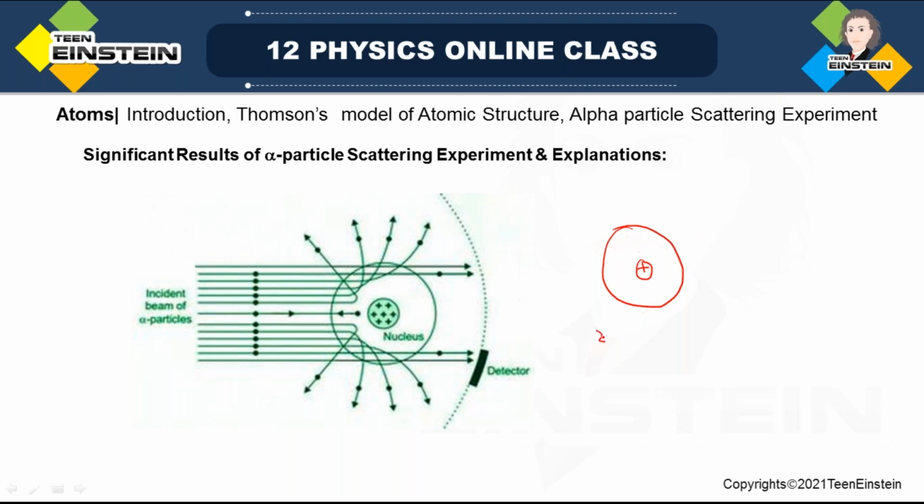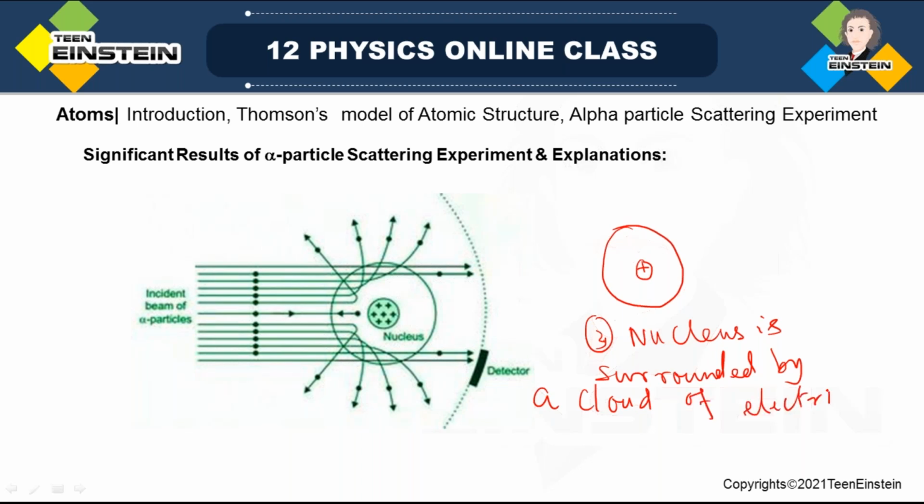So the third was that the nucleus is surrounded by a cloud of electrons.